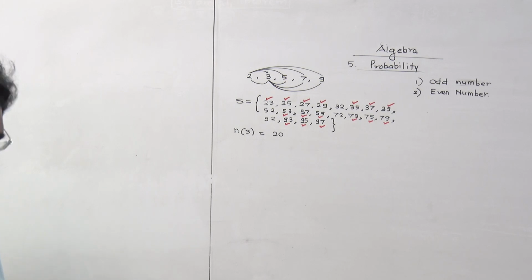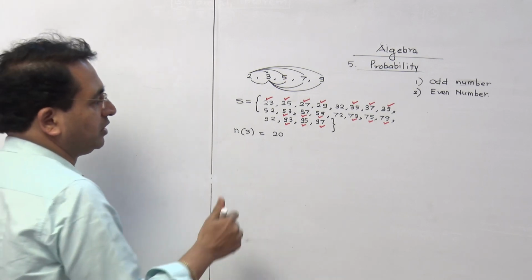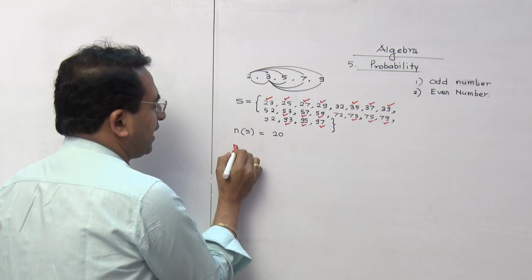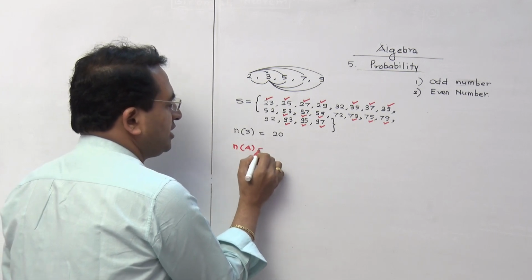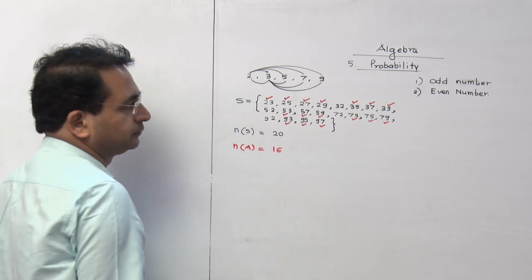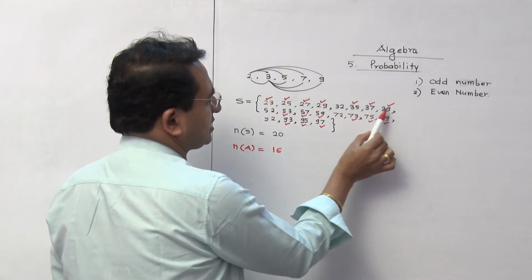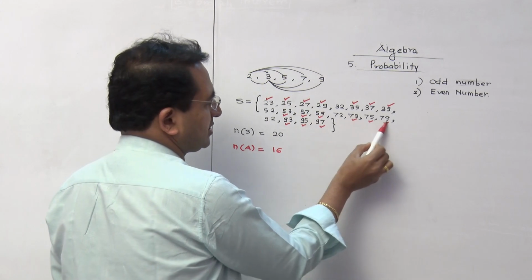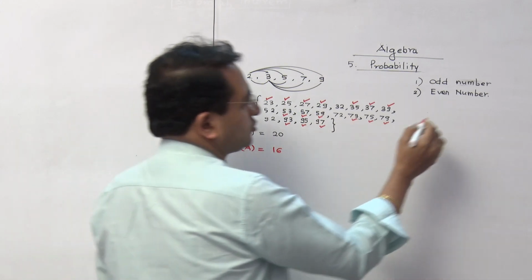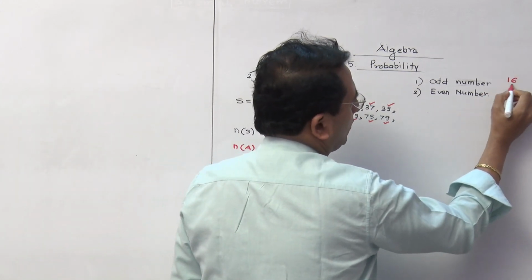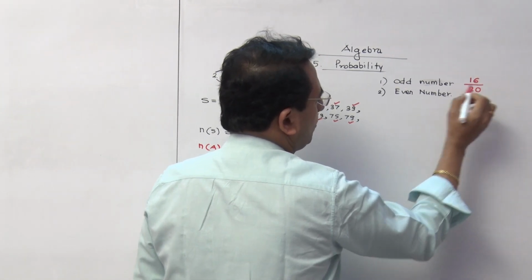So we can write n of A is equal to 16. Check that: 1, 2, 3, 4, 5, 6, 7, 8, 9, 10 plus 6, 16. So the probability can be written here as 16 upon 20.